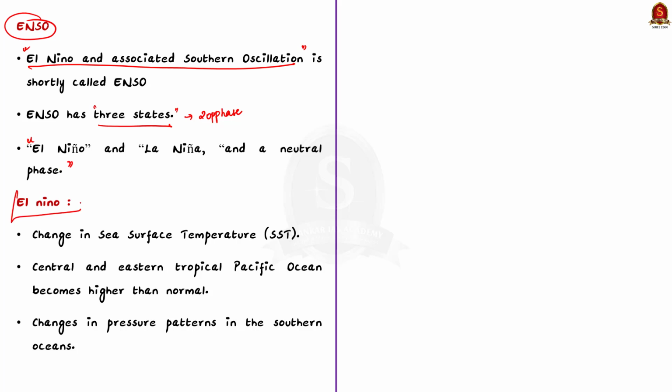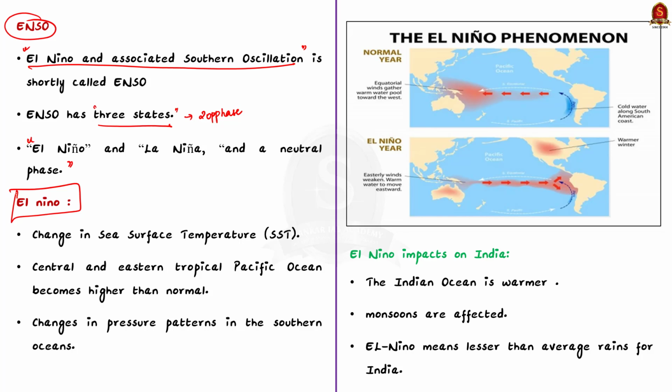So what is El Nino? To understand this, we have to first understand how the weather pattern works in normal years. Look at this map. This is the ocean current pattern during normal years. Here, you can notice a cold current near the Peruvian coast. This is called the Peru current. So in a normal year, the sea surface temperature in the eastern part of the Pacific is cold.